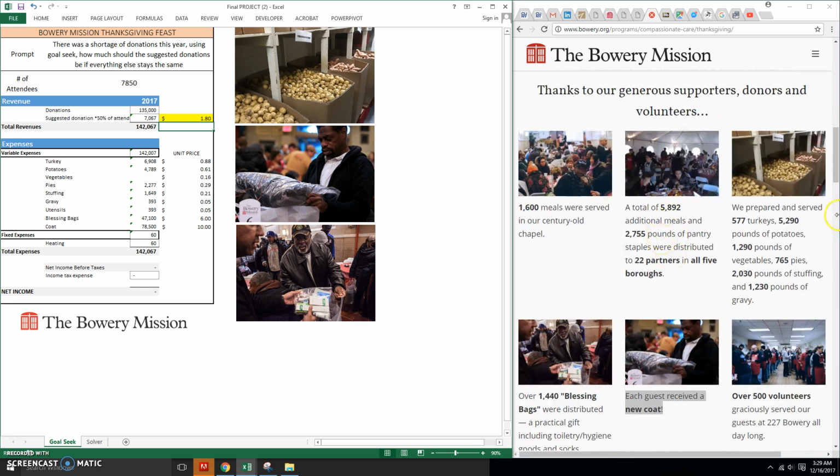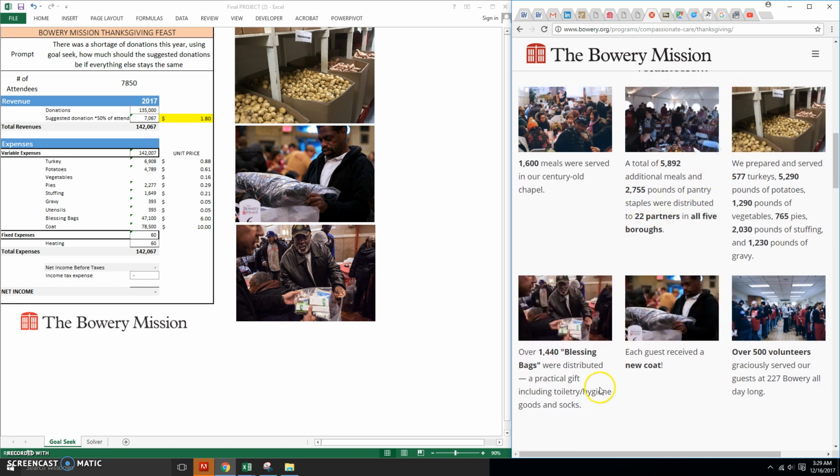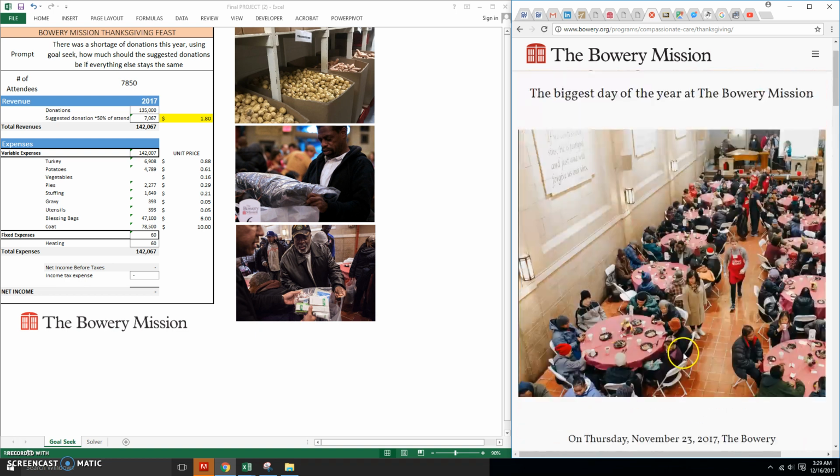And in order to make that happen, over here they indicate that they prepared and served 577 turkeys, 5,290 pounds of potatoes, over 1,000 pounds of vegetables, pies, stuffing, gravy, the whole 9 yards. They also even gave care packages, and each guest received a coat. So they had a very successful event.